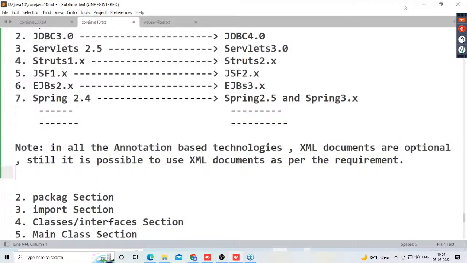Understood my point, guys? Even in annotation based technologies, annotations being available does not mean XML support is totally removed. XML support is available, and we can still use XML documents as per the requirement. But instead of using XML documents, it is suggestible to use annotations. That's it. This is the total scenario here.